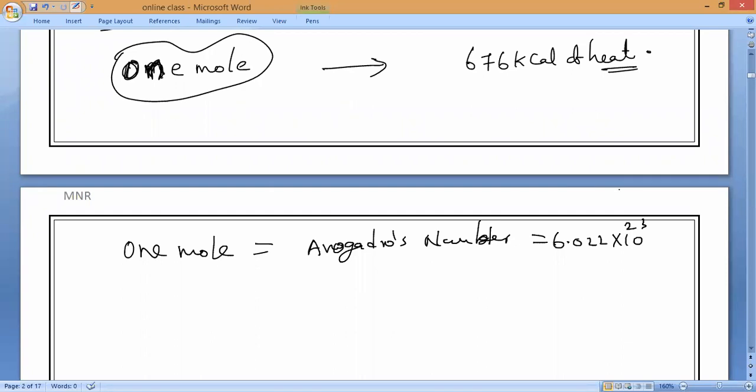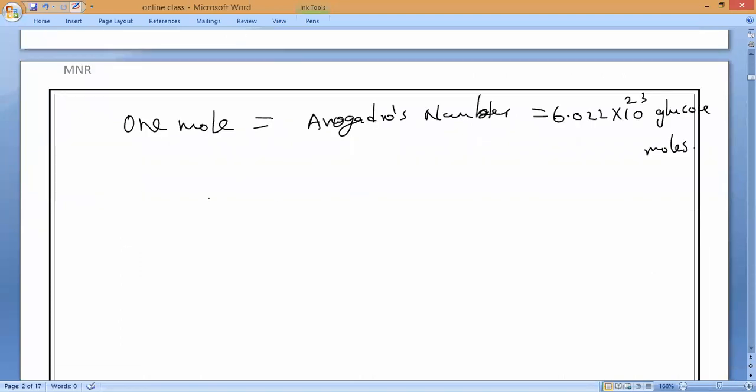Now we are taking glucose here, so glucose molecules will come. Or else we know that 1 mole is equal to molar mass. Is it yes or no? So molar mass means what? Molecular mass in grams. Is it yes or no, guys?